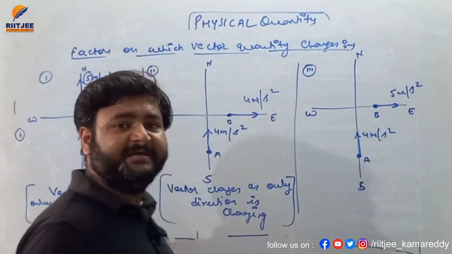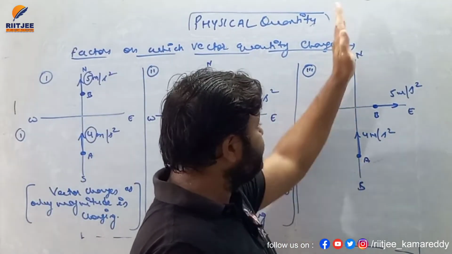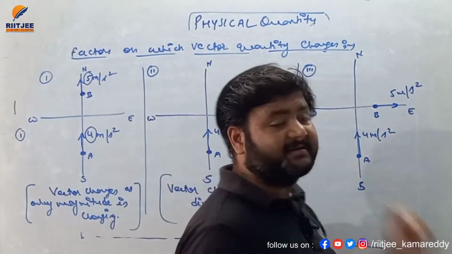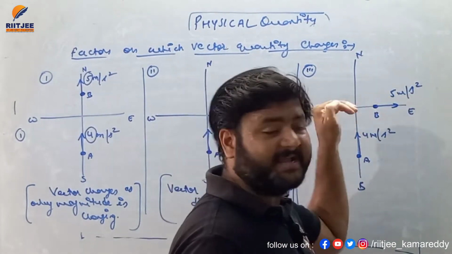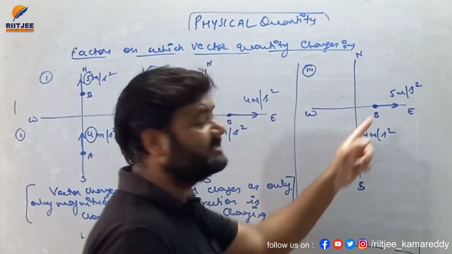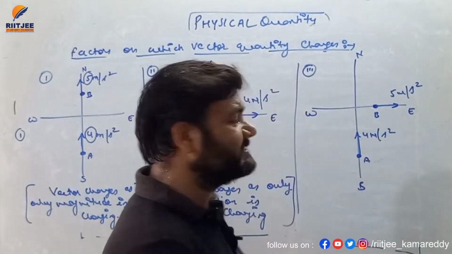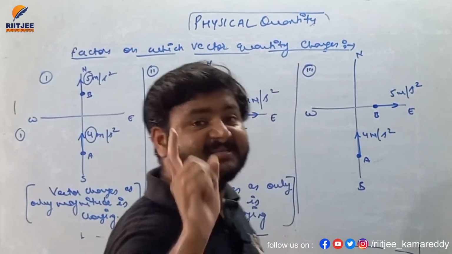So what do we conclude here? We conclude that the acceleration at A is towards north and its magnitude is 4. When the particle reaches B, the magnitude of acceleration is 5 and it is headed towards east. So in this situation both magnitude as well as direction change, and since acceleration is a vector quantity, it is changing.